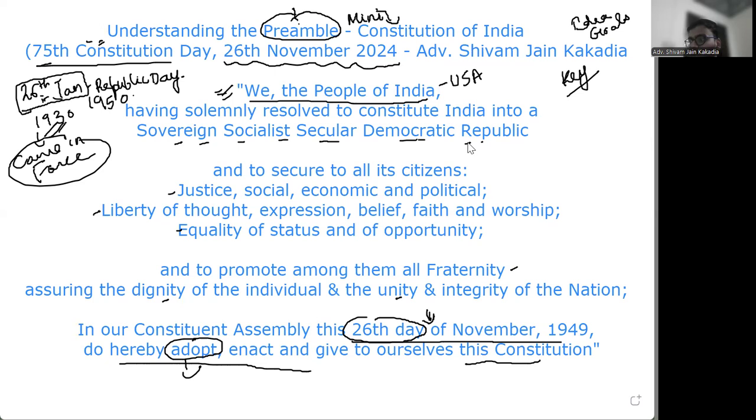Now, this is something on which I will spend a little time to explain. What are these terms and what do they mean? So we all know what sovereign means. Sovereign means we are completely independent. We take our decisions as a country on our own. We are not relying on any external power. No other country interferes in our affairs, and no other country is above India.